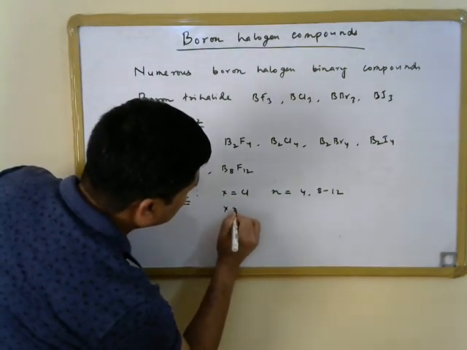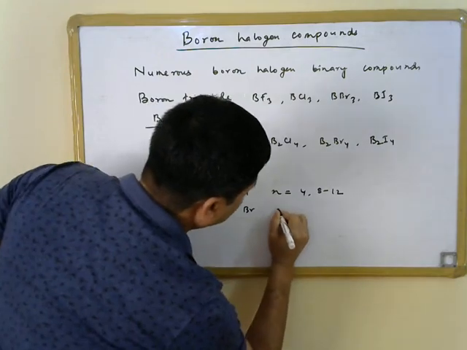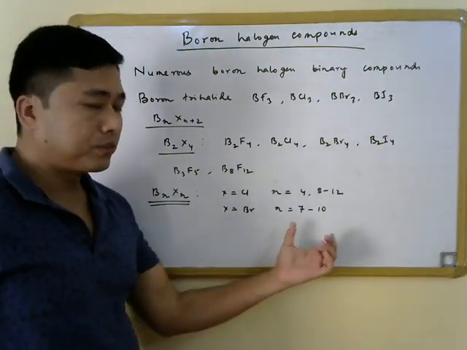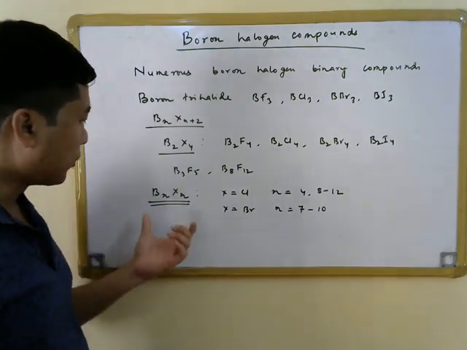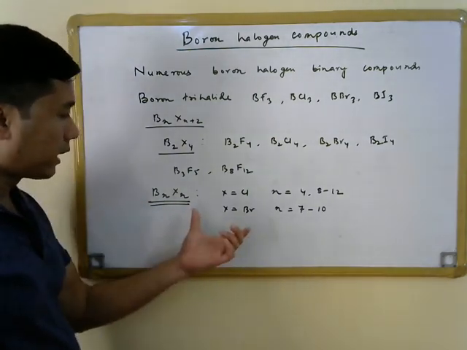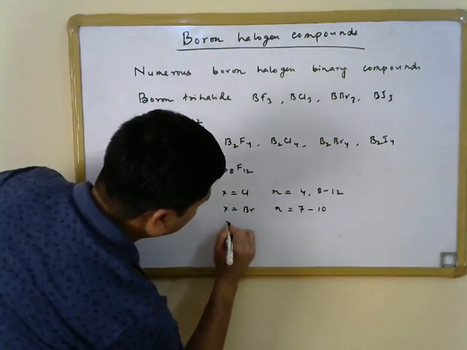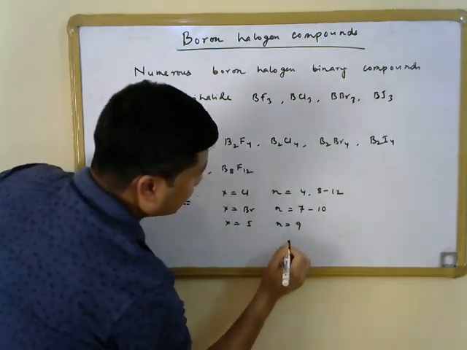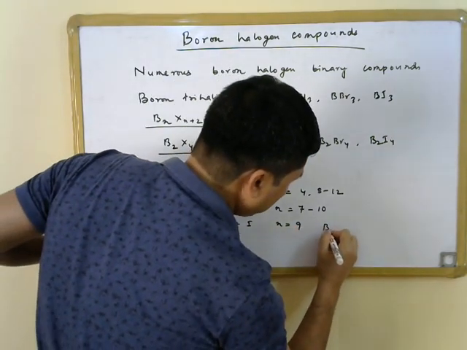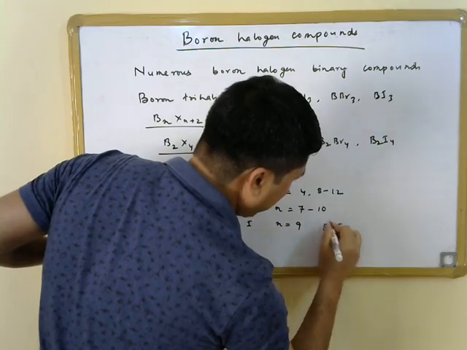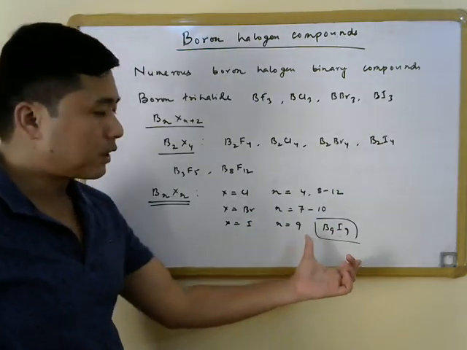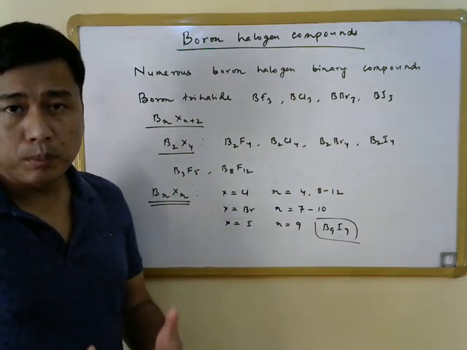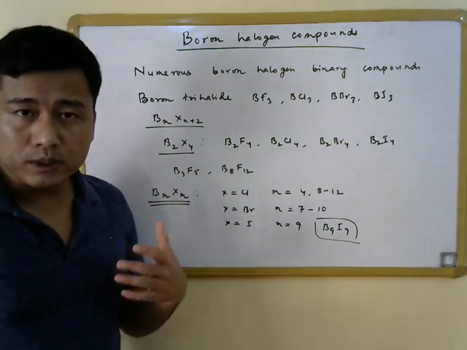And when X is equal to Br, then n can be equal to 7 to 10. So several different compounds of this formula are known when Br is there, while when X is equal to I, n is equal to 9. That is, we have the compound B9I9 with closo polyhedral structure now reported. So these are different types of binary boron halogen compounds.